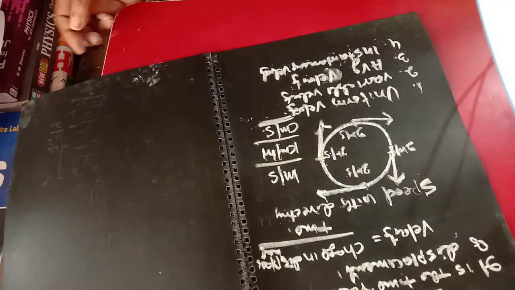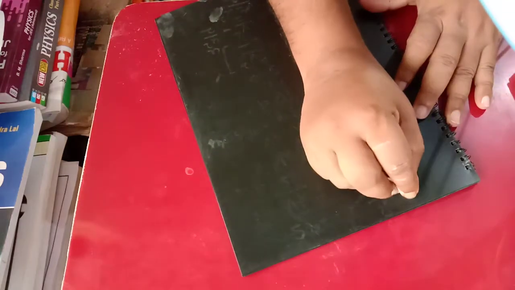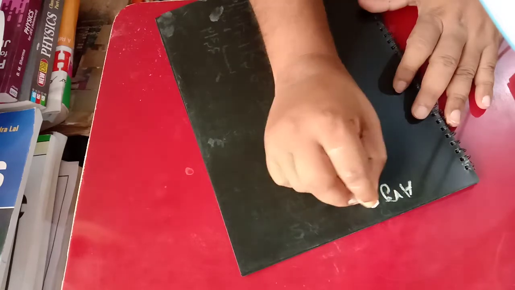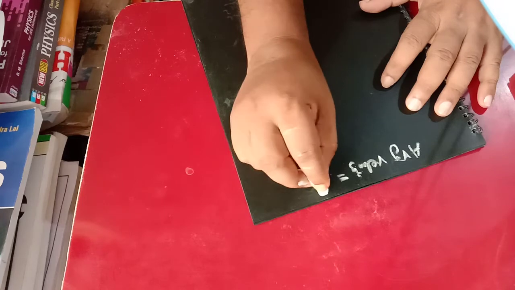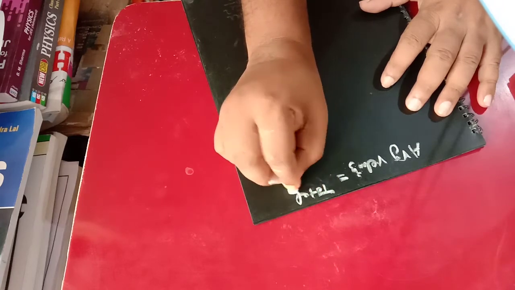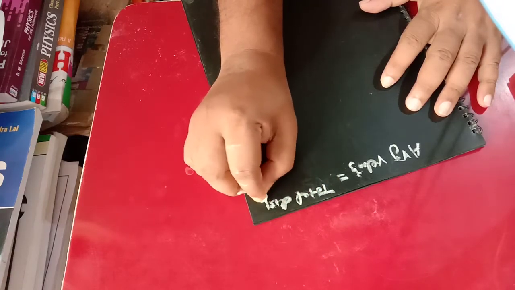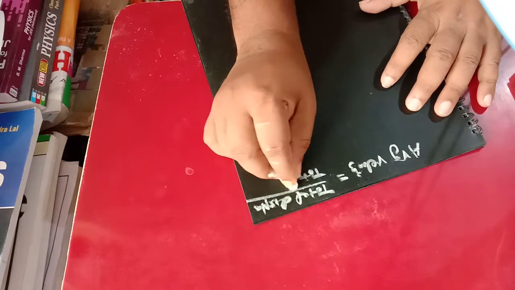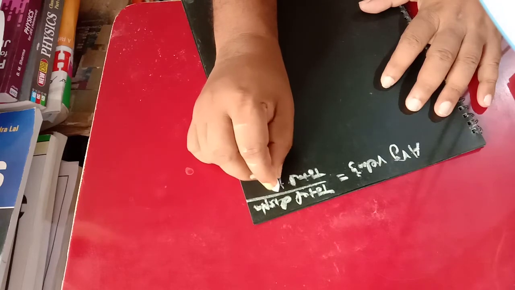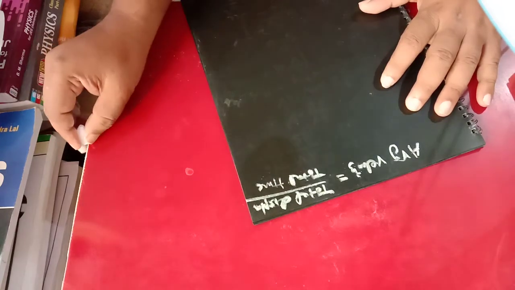The third one is the average velocity. Average velocity equals total displacement traveled by total time. Simply, average velocity equals total displacement by total time. This is your average velocity. Okay.